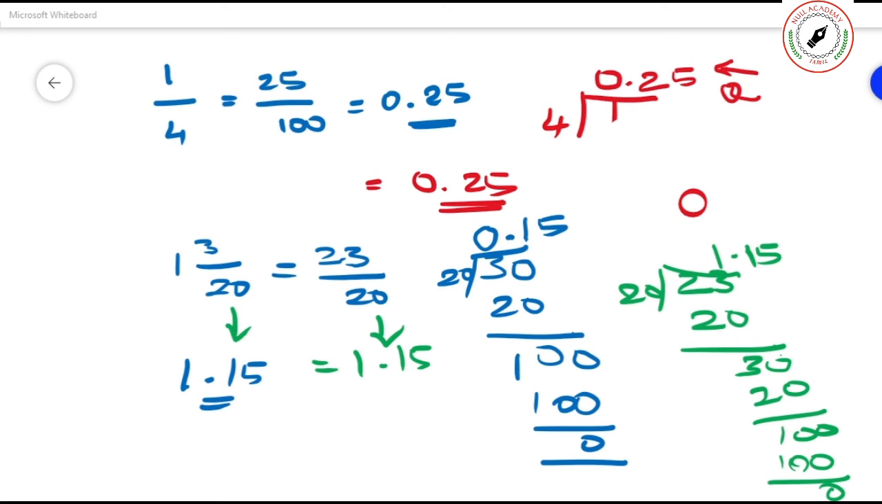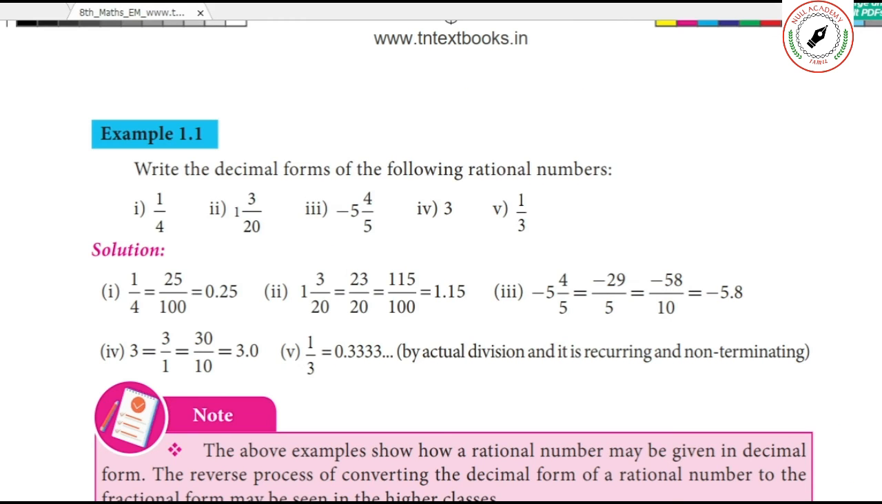Let us try this one. See, this is another way. 3 by 20 equals 23 by 20, which is again equal to 115 into 100. How did you arrive at that one? You have to bring that one to 100, which is a little bit difficult. That is why I am using the other method. That method is a little bit easy, isn't it? This is very difficult.